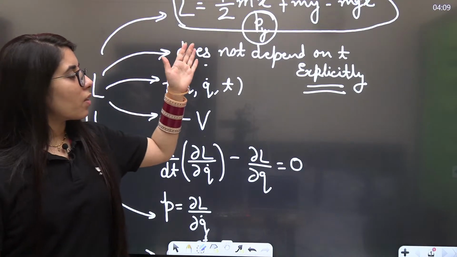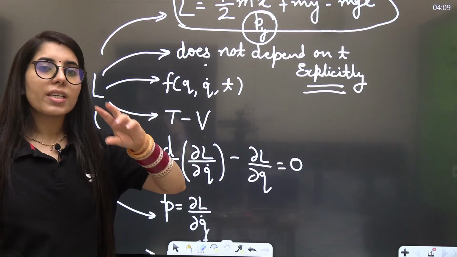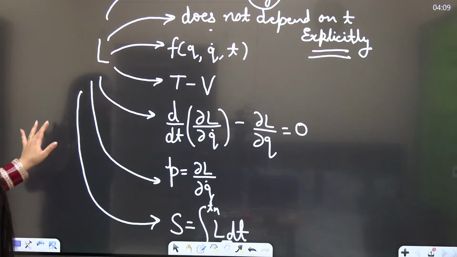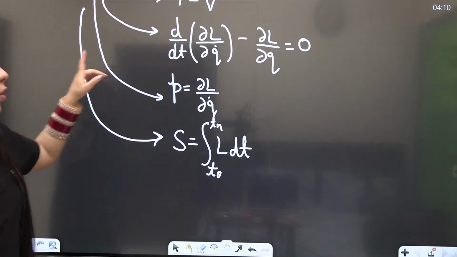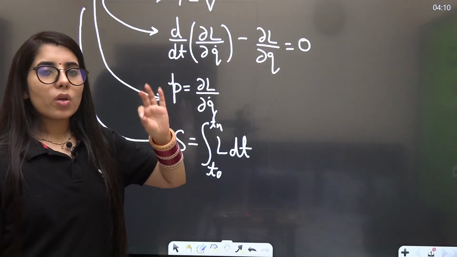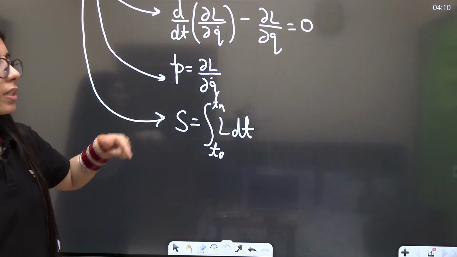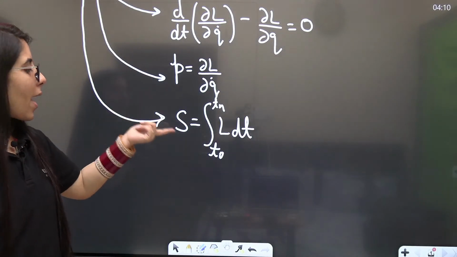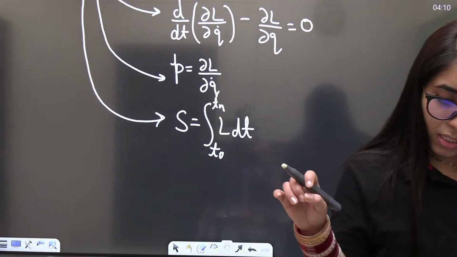When it does not depend on time explicitly, it tells you energy conservation. It's a function of which coordinates, you get to know. Standard formula for Lagrangian you got to know. Equation of motion, Euler-Lagrange equation of motion, anything you can call it, you got to know. Generalized momentum, you got to know. Generalized force, you got to know. We have talked about it. Action, you got to know about that. So you can see how many important concepts we have considered.